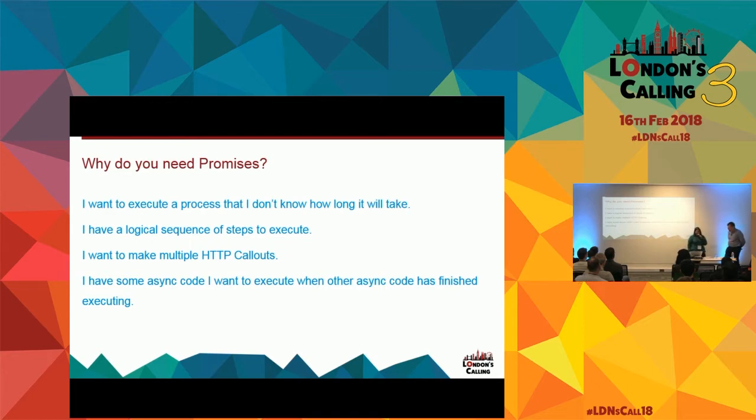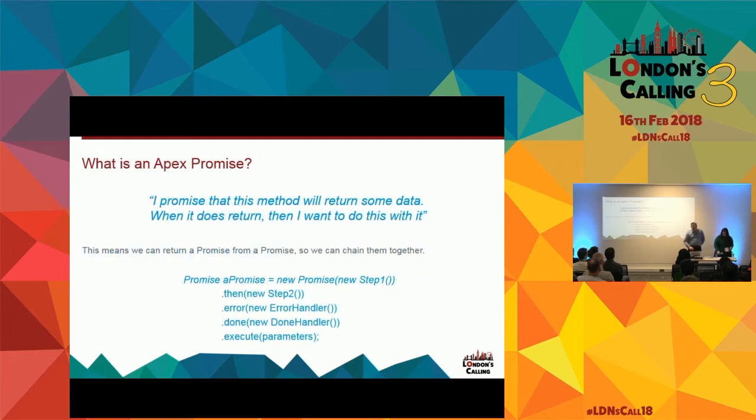Okay, Alan, can you explain a little bit? Cool, thanks, Luciana. So, the way in which I think about a promise, and certainly when we come to the Apex promises, is I promise that this method is going to return some data. Don't know when, but I just want it to return some data.